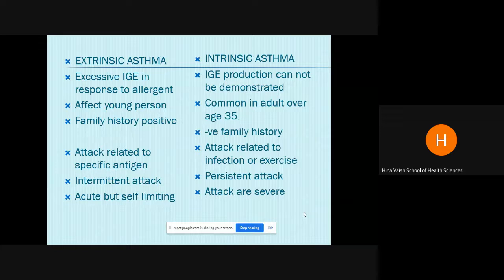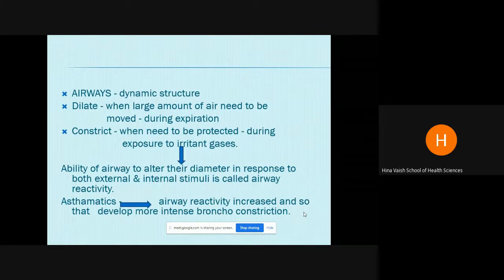Whereas in intrinsic asthma, immunoglobulin E production is not demonstrated. In extrinsic asthma, an excessive immunoglobulin E response to the allergen is there. Intrinsic asthma is more common in adults over 35 years of age. There is no family history. The attacks are more related to infection and exercise. The attacks are more severe in nature, and these are persistent attacks. So these are basically the differences between extrinsic and intrinsic asthma.